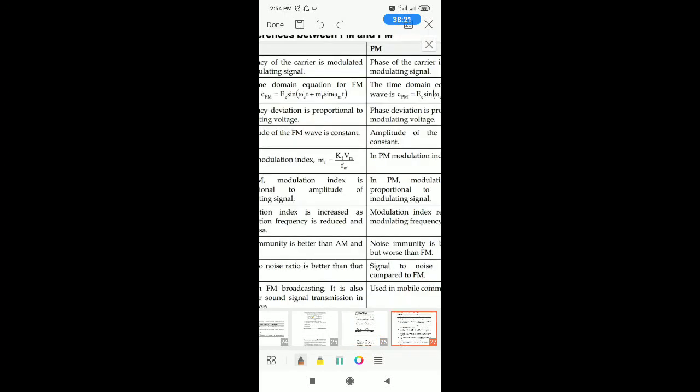That is about the comparison between AM and FM. Finally, each one has some limitations and also some advantages. Generally AM is less immune to noise, whereas FM is more immune to noise. Hence generally people go for FM. The reason is more bandwidth, more SNR, less noise, no wastage of power. That is about FM.